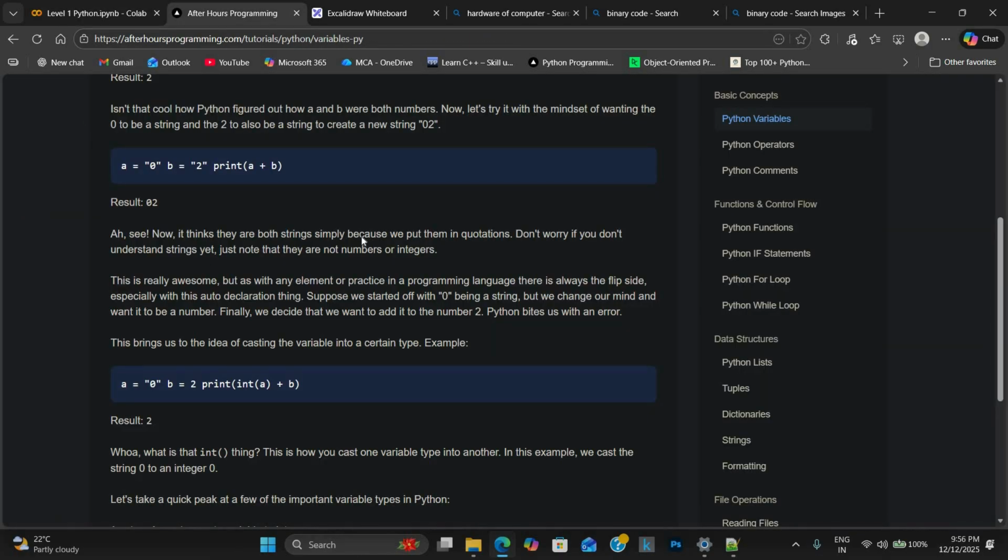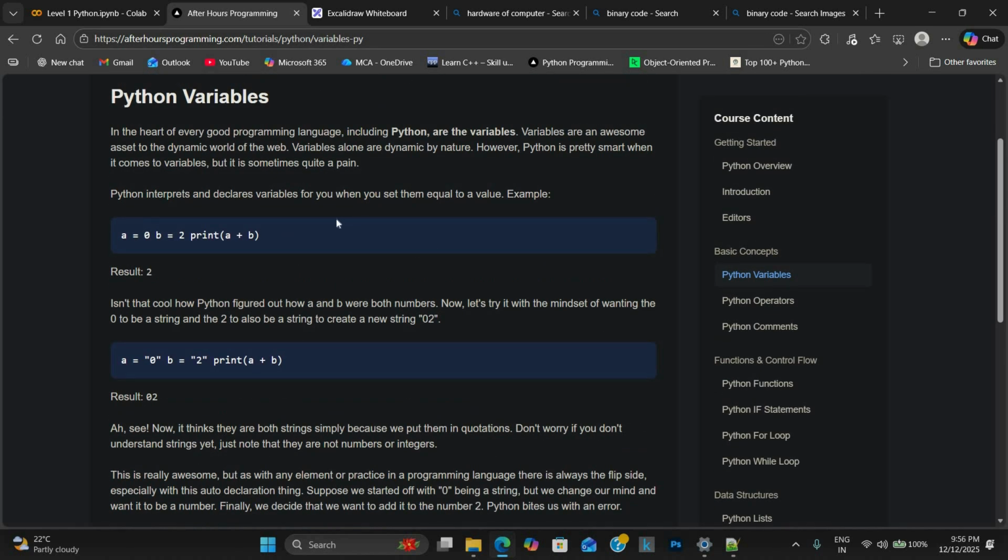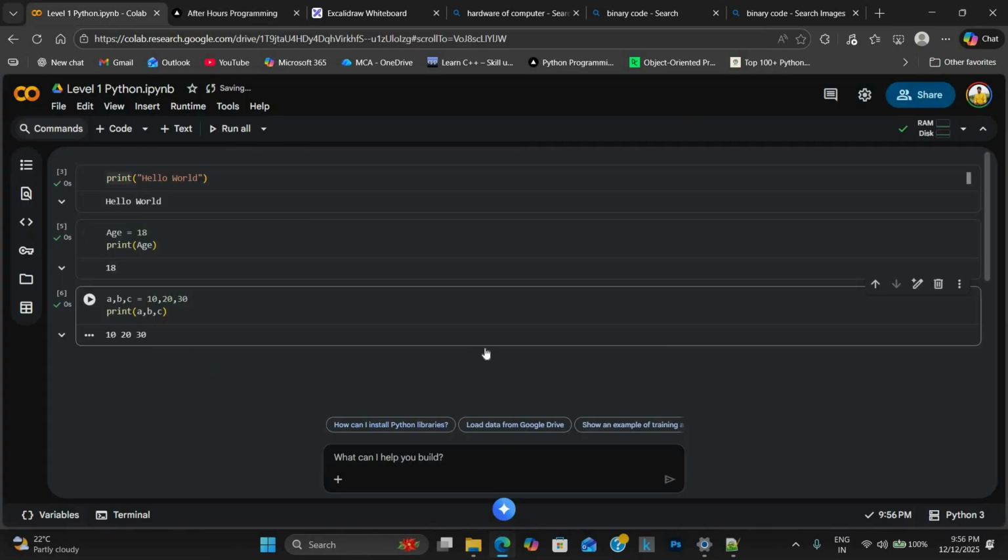Here these are the theoretical stuff. At the heart of every programming language, including Python, there are variables. Variables are awesome in a dynamic world, and so on. If you want to read this article, you can read it, it's your choice. Here he performed a specific calculation which is called addition.